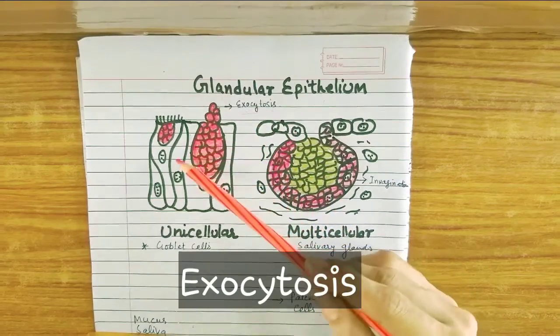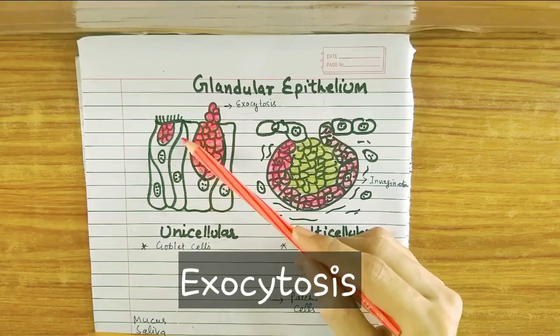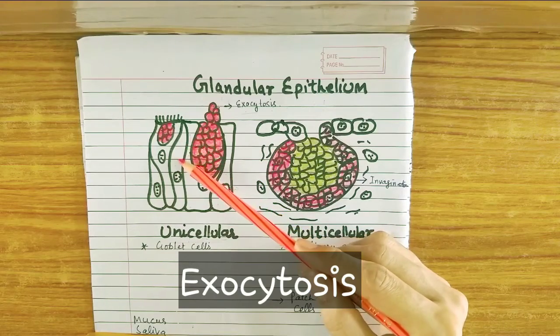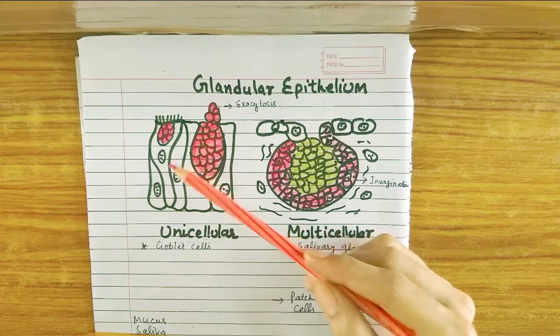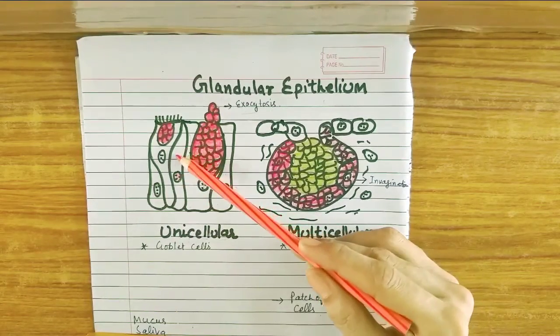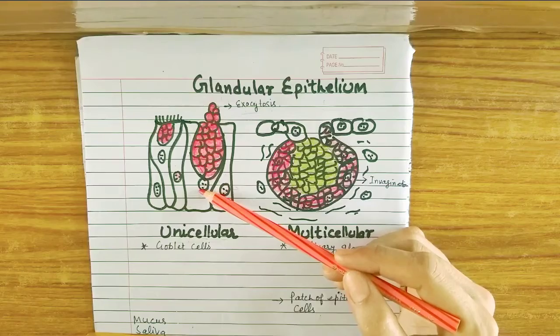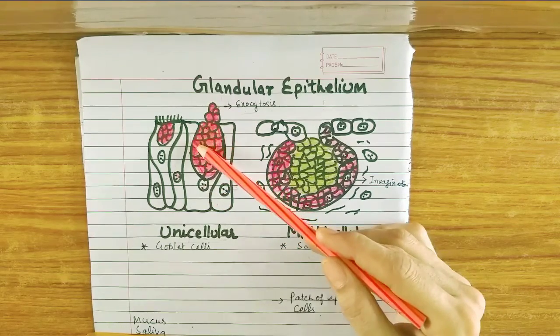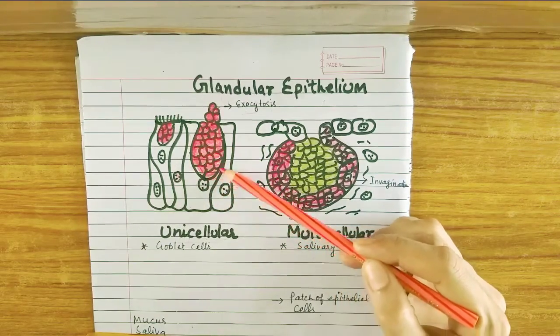You can see here, this cell is not ready to release its substance, which is filled in this bag. But when the cell is ready to release its substance, it will produce an invagination.